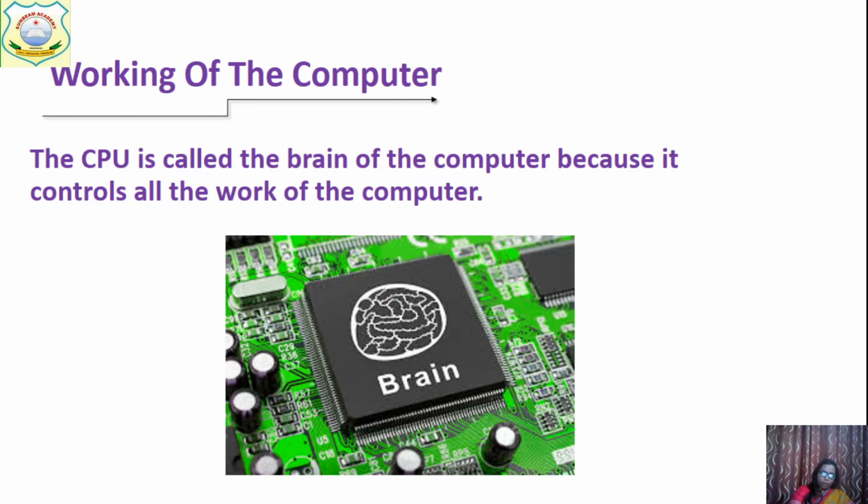Now when we talk about the working of a computer, CPU is the brain of the computer because it controls all the work of the computer. It is the command center of the computer. The question can be framed, brain of the computer is CPU, central processing unit. Either CPU or central processing unit may be asked. You should know both the things. Central processing unit, in short we call CPU. So CPU is the brain of the computer.